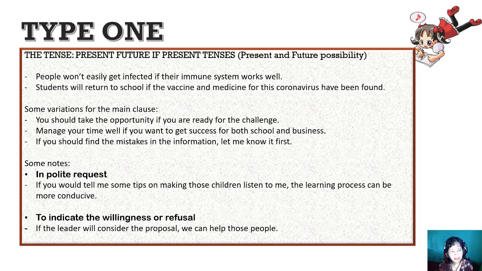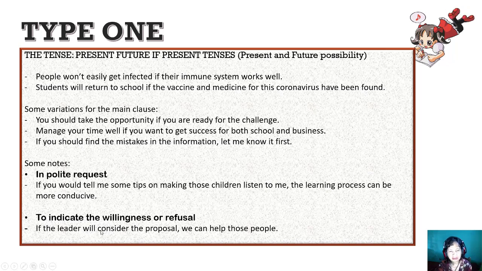Type 1 can be used in polite requests. If you would tell me some tips on making those children listen to me, the learning process can be more conducive. Would you mind telling me? Would you like to tell me? Those sentences are the same, showing polite requests. And also, it can be used to indicate willingness or refusal.